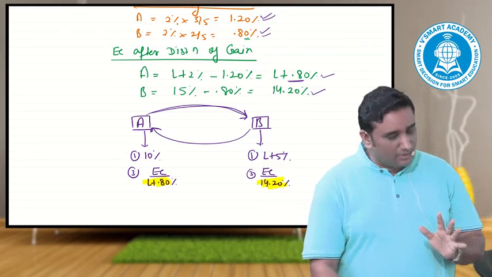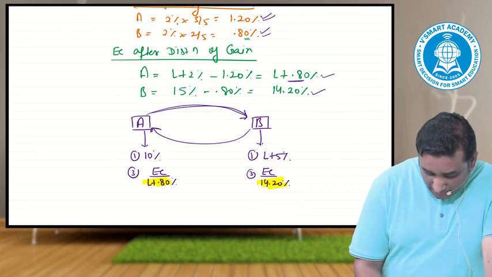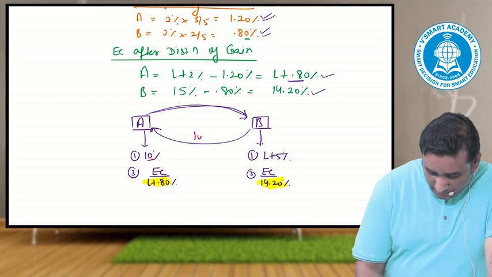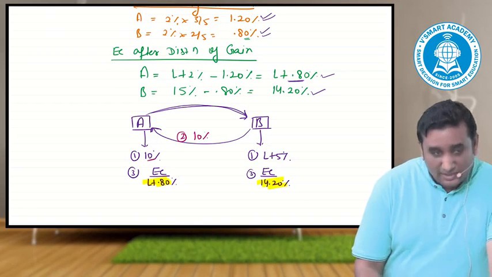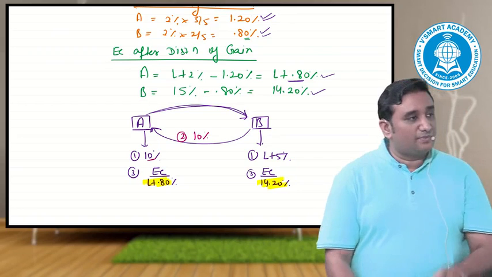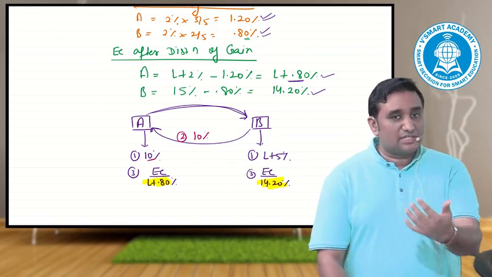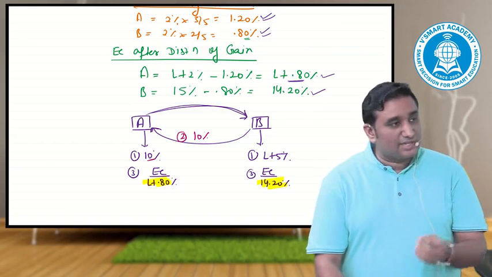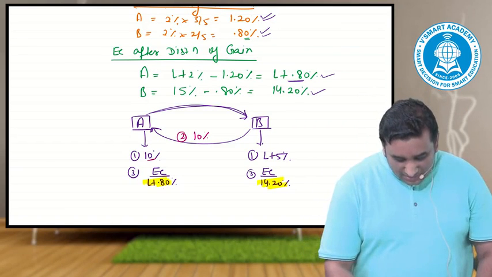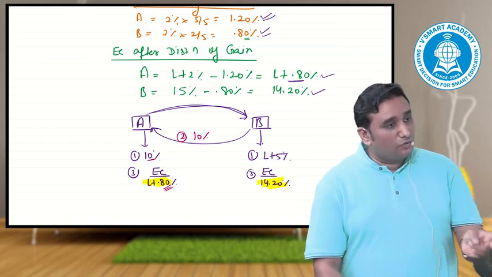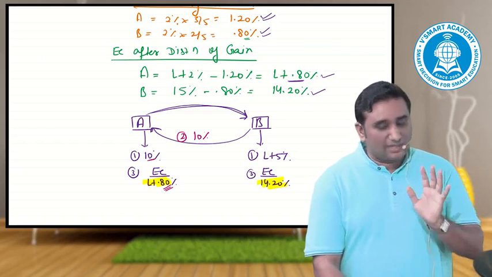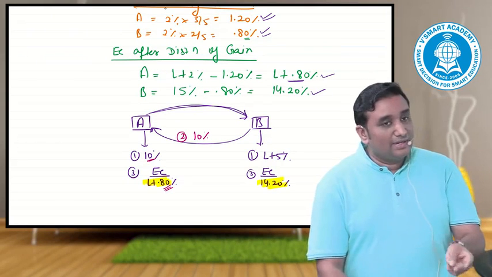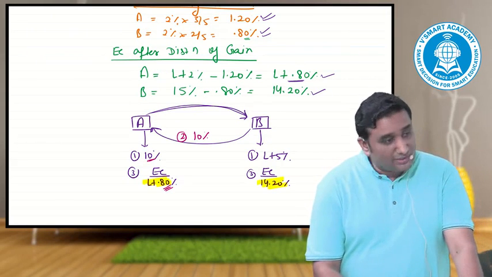Anywhere you can stand and look at, for example, A goes to the bank and takes loan at what rate? 10. A will ask B, you pay me 10 percentage. That is a second step. Writing wise, this will become a second step. Go to the bank, take a loan at 10 percentage, receive from B. But to receive, for the purpose of exam, I should know that his costing has to come L plus 0.8. What should I give and what should I receive so that my costing becomes 10 percentage is my outflow with the bank. Net result should come as L plus 0.8.